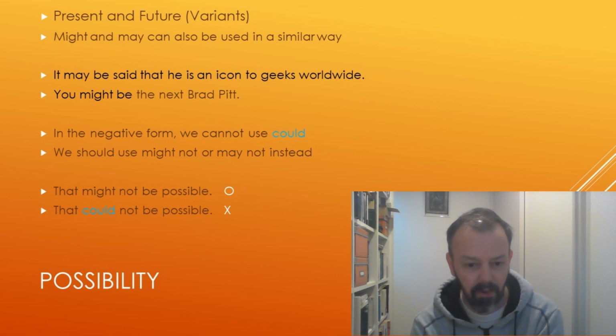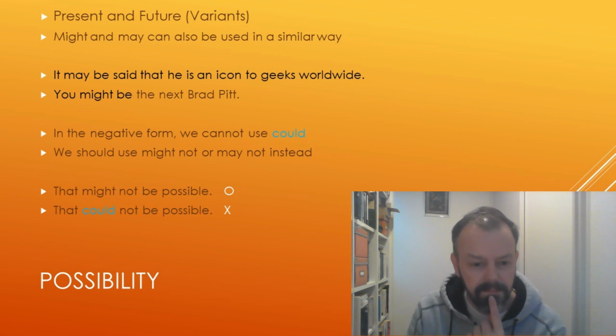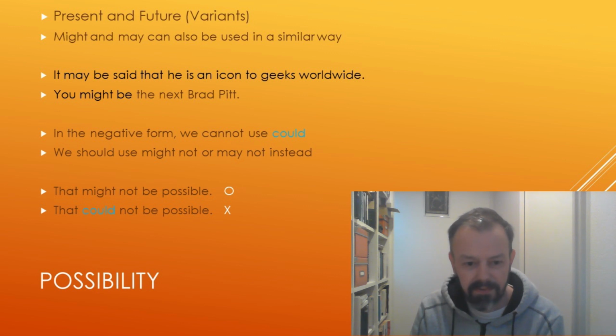So "that might not be possible" is fine, but "that could not be possible" is a little bit strange. I think it's because if we say "that could not be possible", it's exactly the same as saying "that isn't possible", because it has such a strong meaning.